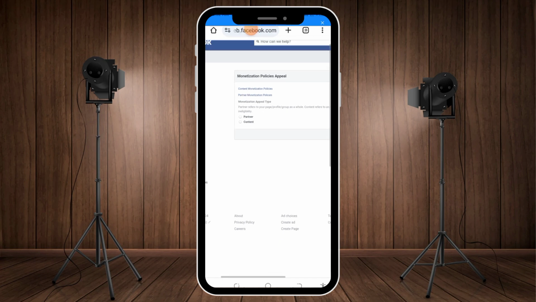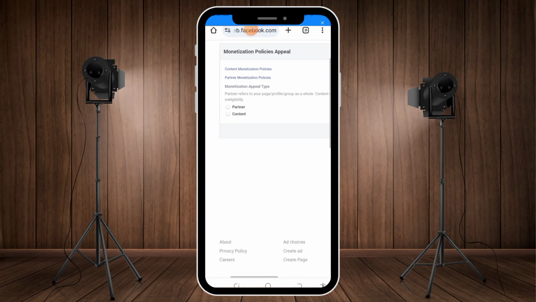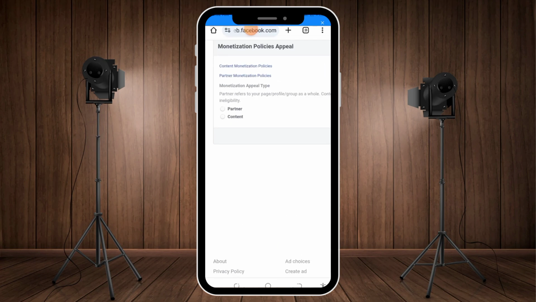Those two things are different from each other. What is the partner monetization policy? It is what applies to the page, like the tools and Facebook criteria such as in-stream ads, stars, bonuses, reels, and so on and so forth.